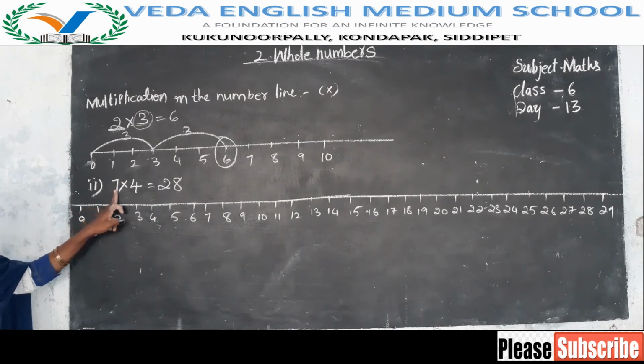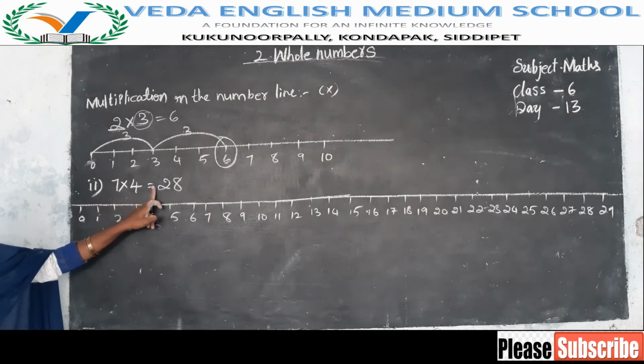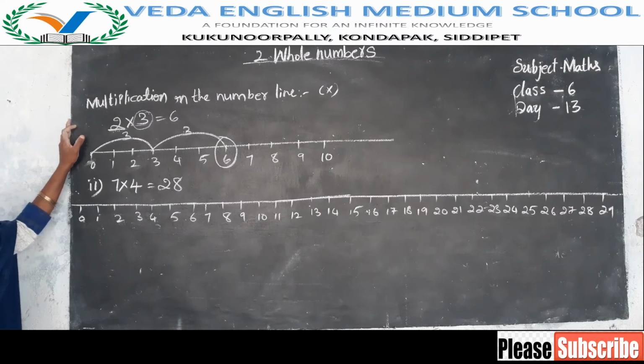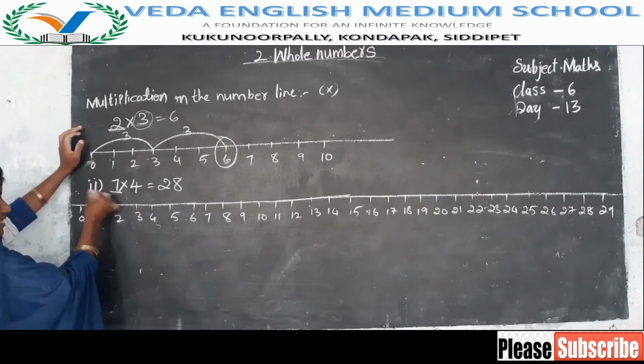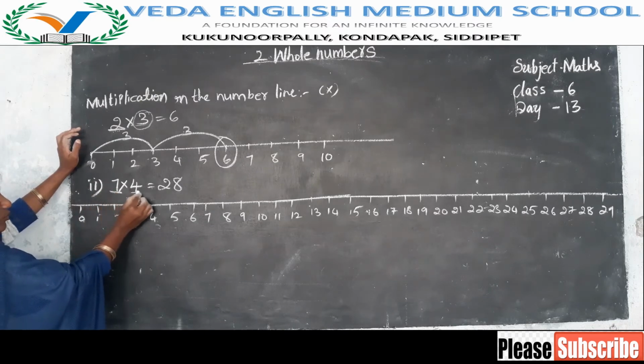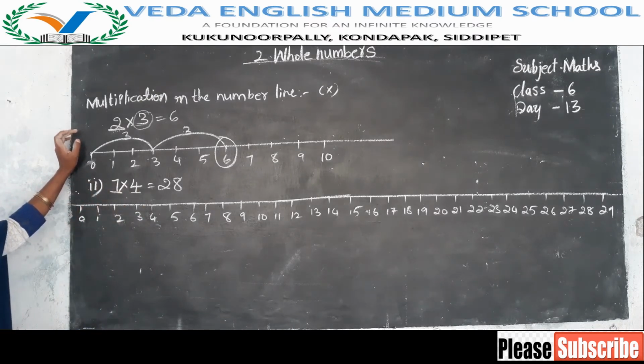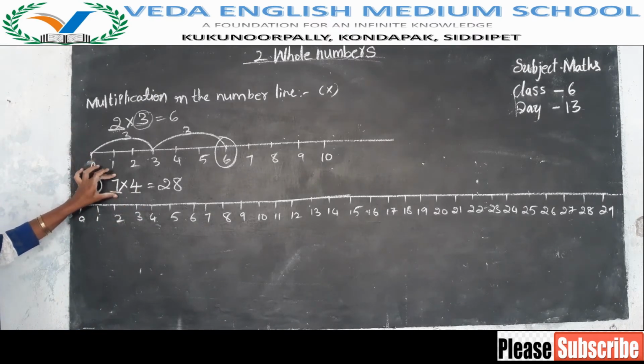Now what do we have to represent? We have to represent 7 into 4 on the number line. So how many steps, and in each step how many moves? We have to take 7 steps. In each step we have to go for 4 moves. We need 7 steps.